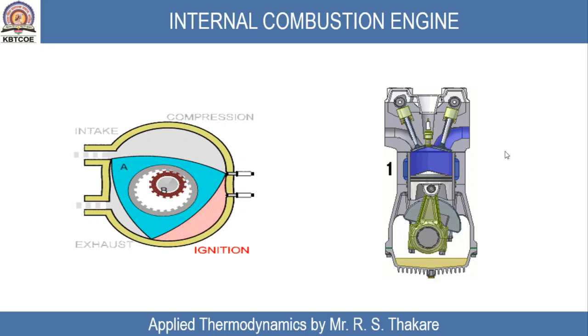As we discussed in the miscellaneous example, in a closed cycle gas turbine power plant there is transfer of heat from combustion product to another working substance, that is air, and that air is responsible for work done. That air is expanded on the gas turbine.